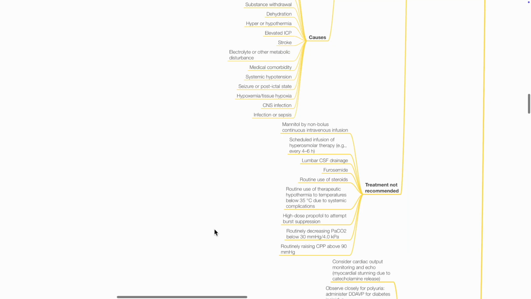Treatments that are not recommended include mannitol by non-bolus continuous IV infusion, scheduled infusion of hyperosmolar therapy, lumbar CSF drainage, furosemide, routine use of steroids, routine use of therapeutic hypothermia due to systemic complications, high-dose propofol for burst suppression, prolonged hypocapnia, and routinely raising CPP above 90 mmHg.